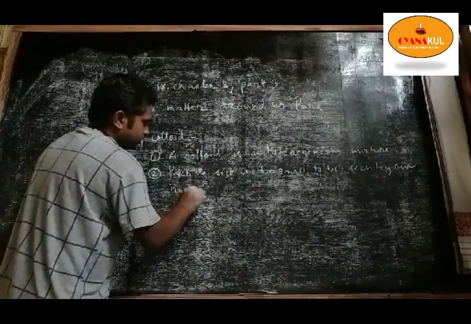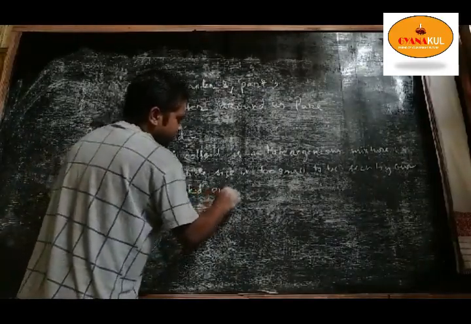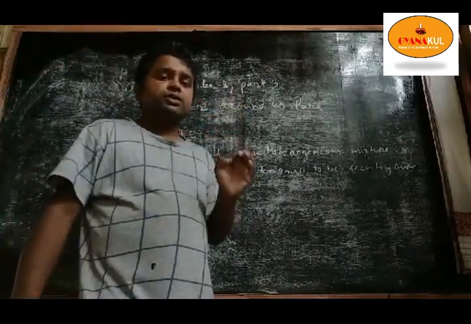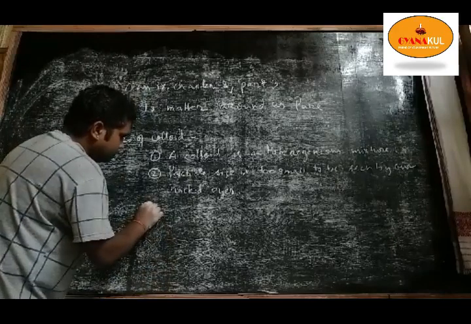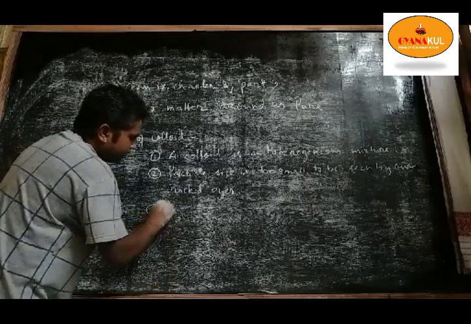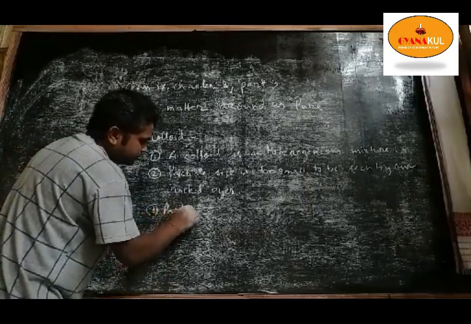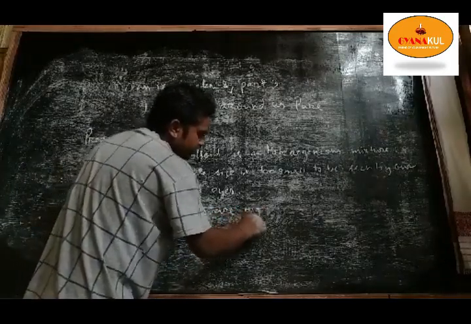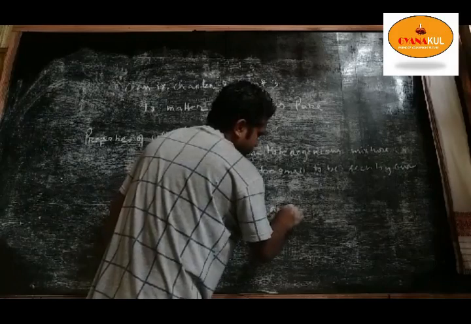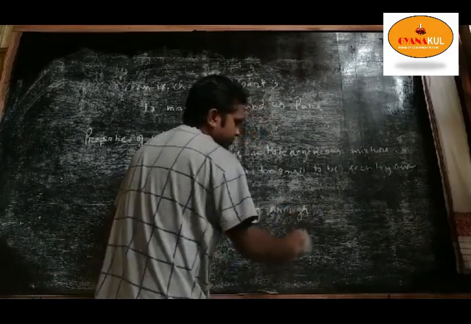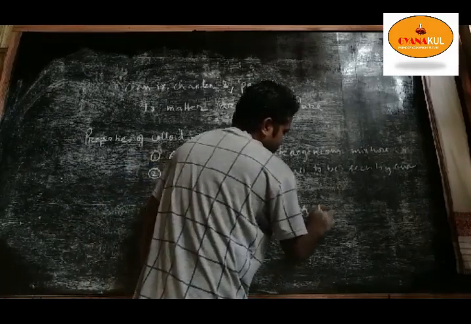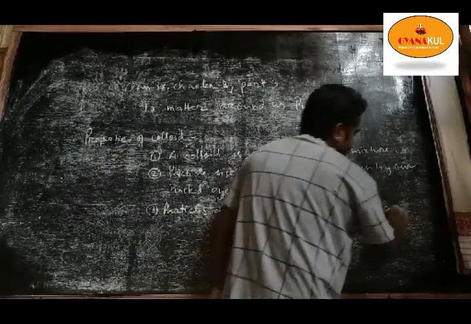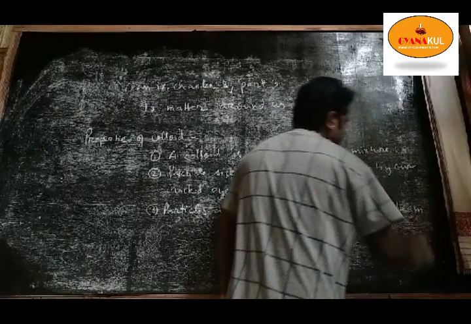We cannot see the particles of a colloid because they are very small. Third, particles are big enough to scatter a beam of light.